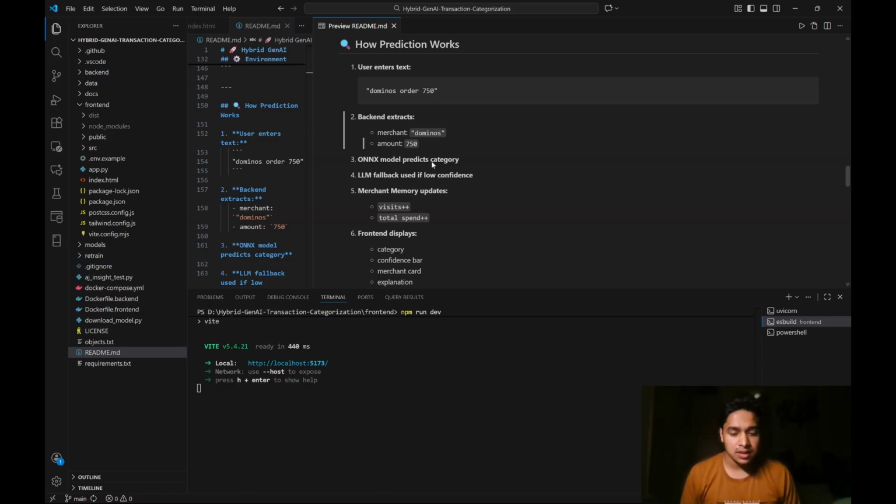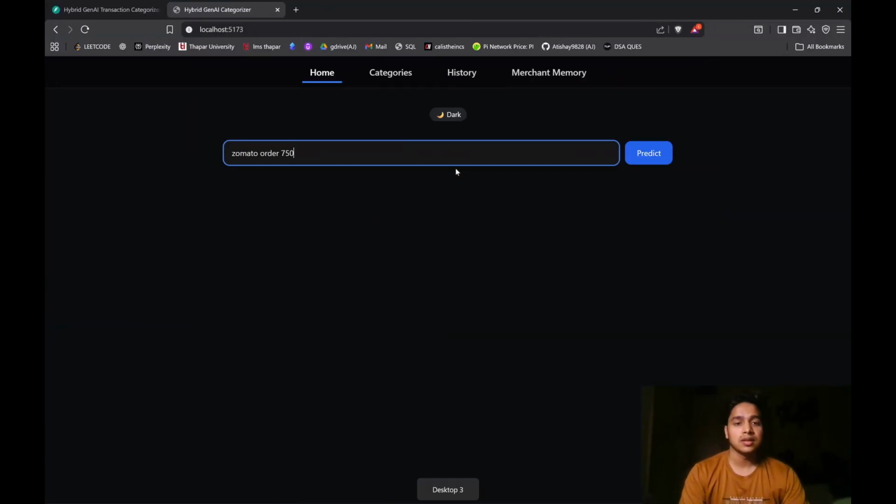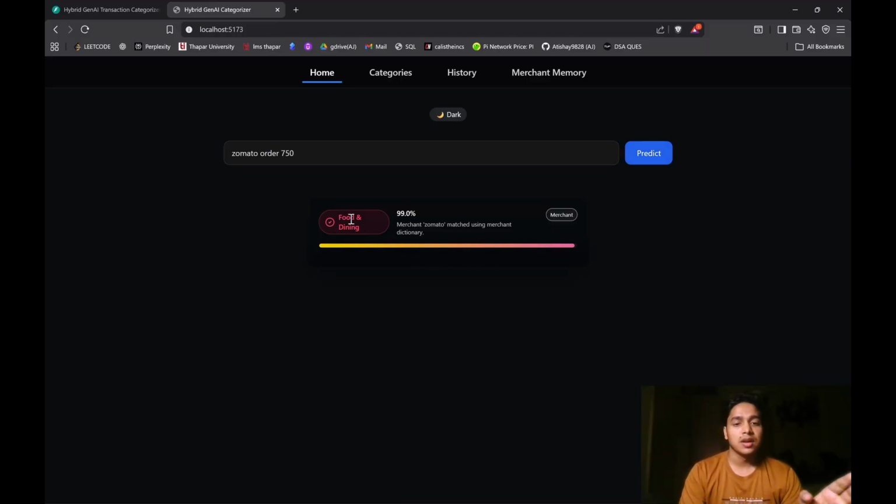These are merchants you might spend on quite often, so they are already present in the merchant directory. If a name matches the merchant directory, it automatically gets categorized into its spending category. Like in this case, Zomato order 750 automatically gets categorized into food and dining, because you usually order food or dine in a restaurant using Zomato.